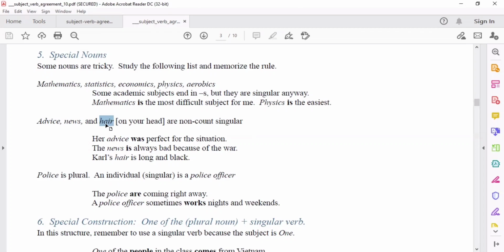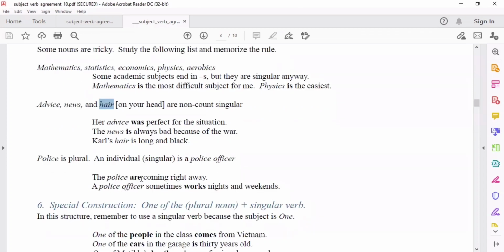The news is always bad because of the war. News is singular. Carl's hair is long and black, so hair is singular, is singular. Okay? So, what about police? Pag may nakita ka may police officer, and so on, ano kaya ang ating verb for that? Pag police lang, it will take plural form of the verb.